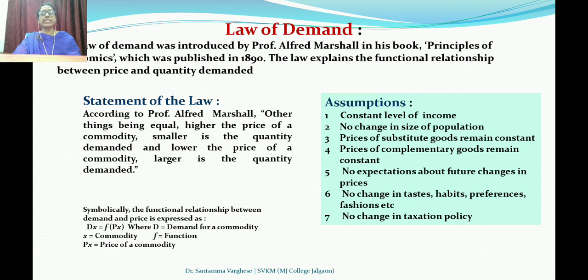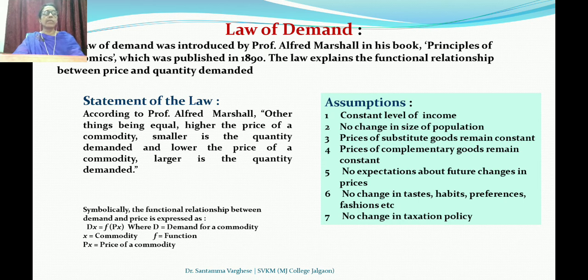Now, assumption means if the law has to work, we have to assume that things other than price should be constant. Which are the things we studied in the determinants? The same points we can take and study. That is why I said you go through the determinants properly. There are 7 assumptions given.